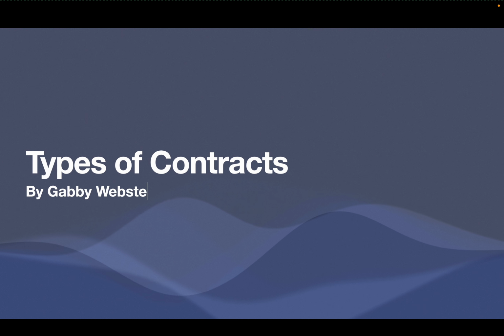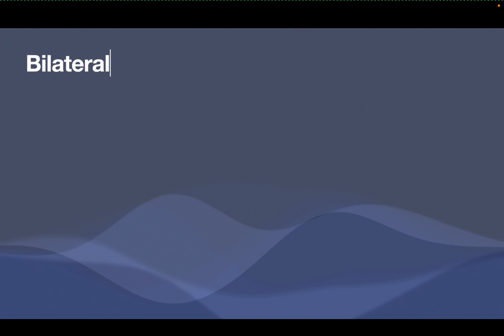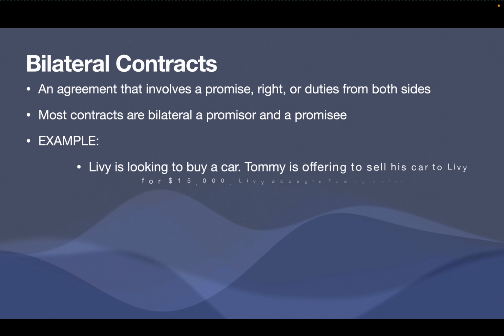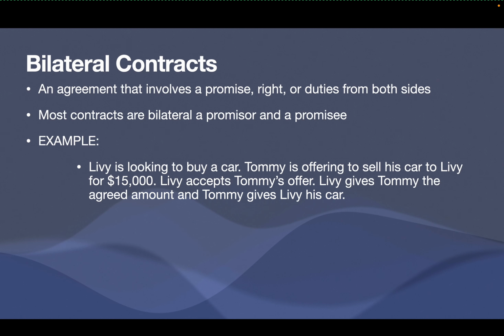Types of contracts. Bilateral contracts. An agreement that involves a promise, right, or duties from both sides. Most contracts are bilateral with a promisor and a promisee.